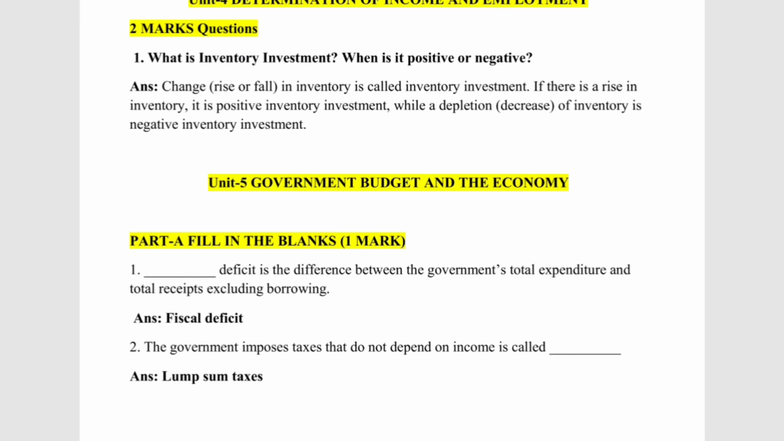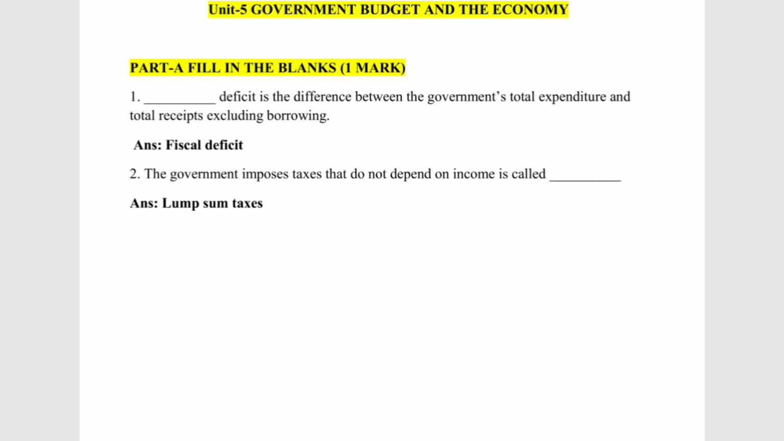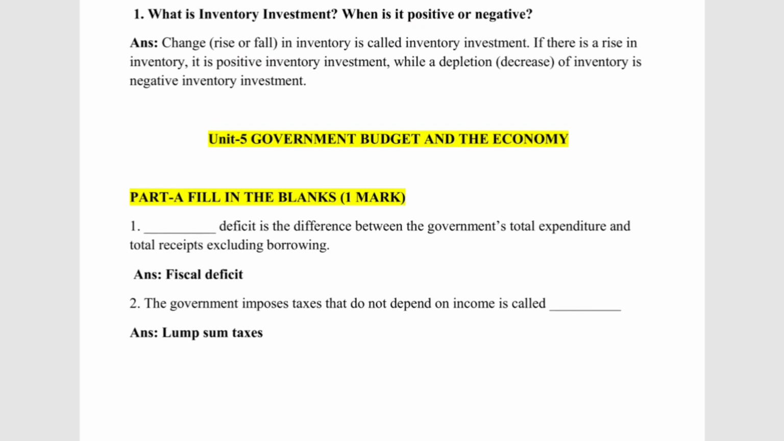The next questions added are in government budget and the economy. In Part A, they have added 2 fill-in-the-blank questions. A dash deficit is the difference between the government's total expenditure and total receipts excluding borrowing. The answer will be fiscal deficit. The second question: taxes imposed by the government that do not depend on income are called lump sum taxes.